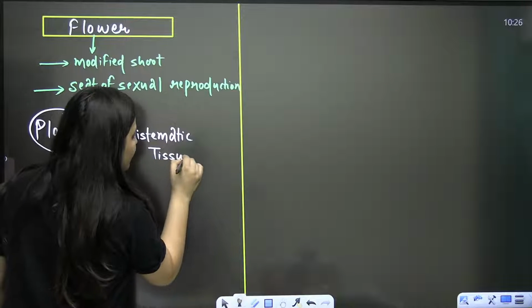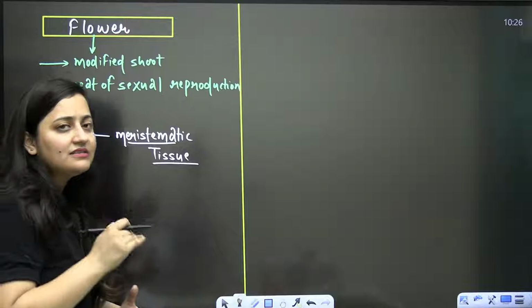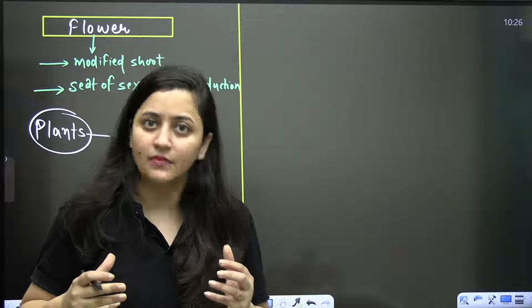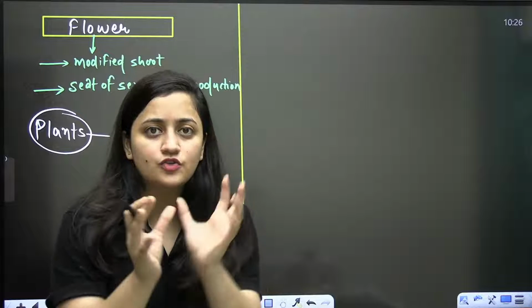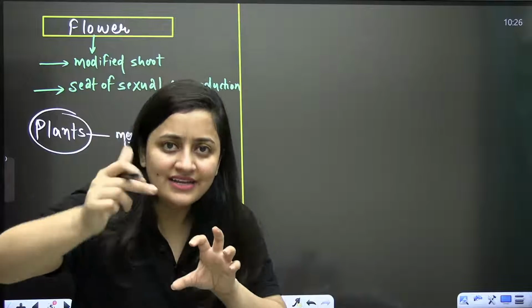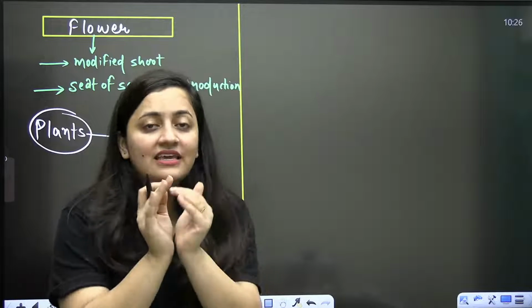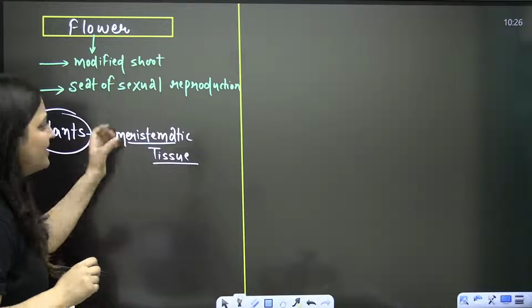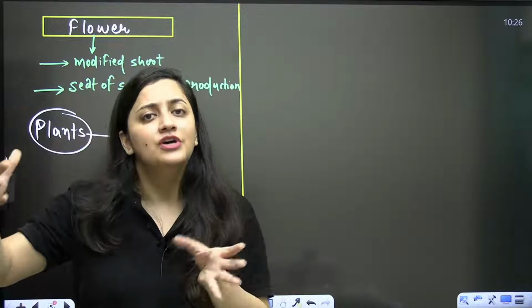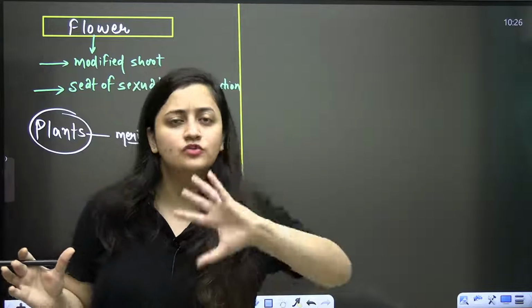Now, the word meristematic tissue means that this is the tissue having actively dividing cells. In meristematic tissue, we will see small size cells which will keep on dividing, and they are responsible for the growth. Here you have the apical meristematic tissue, and you have the lateral meristematic tissue. That is a different thing.